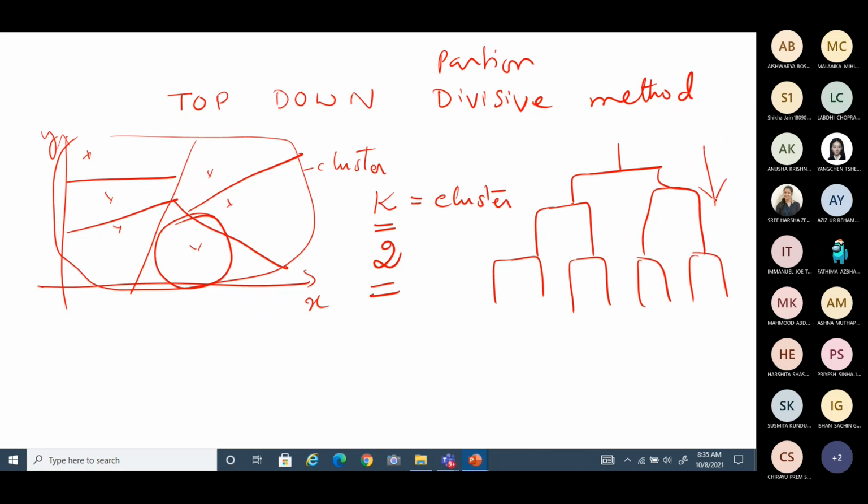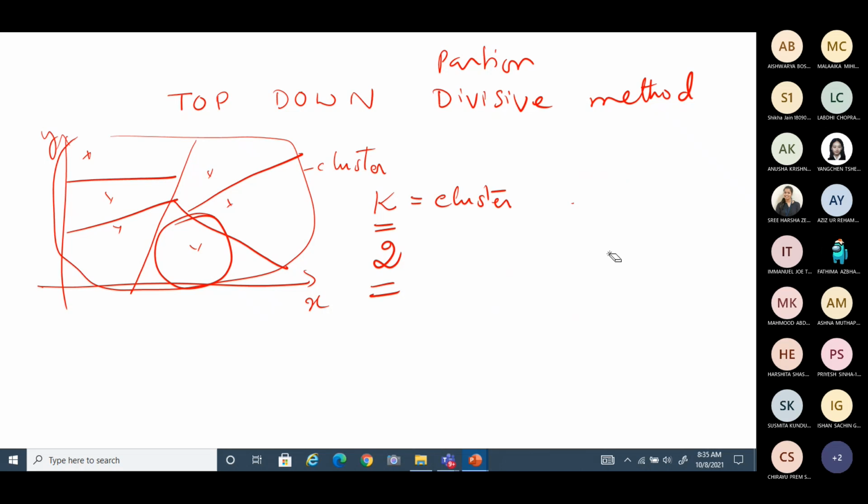So you're moving in this direction. Maybe directly you can choose k equal to 2 or k equal to 3. That is an option. Directly you can choose the number of clusters you will be preferring, maybe comparatively quicker than the bottom-up approach.